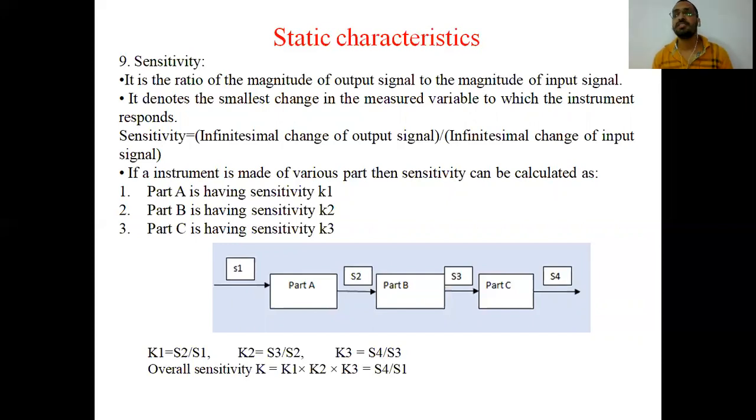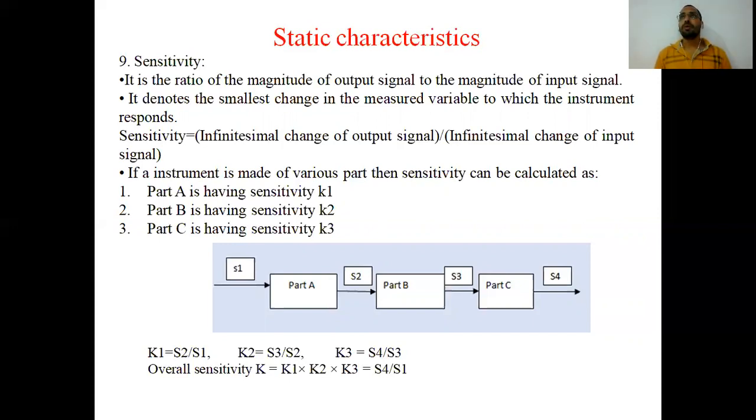So this is called sensitivity. It denotes the smallest change in the measured variable to which the instrument responds, and it is the ratio of the infinitesimal change of output signal to the infinitesimal change of input signal.